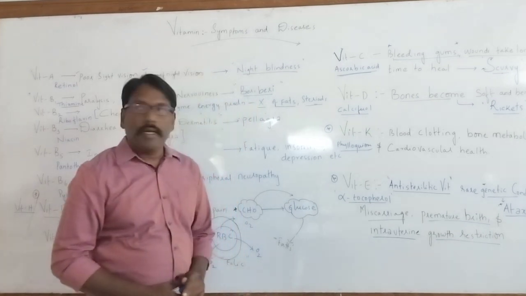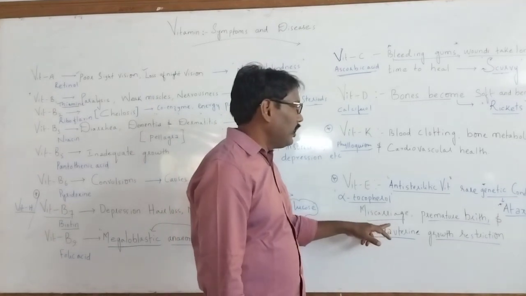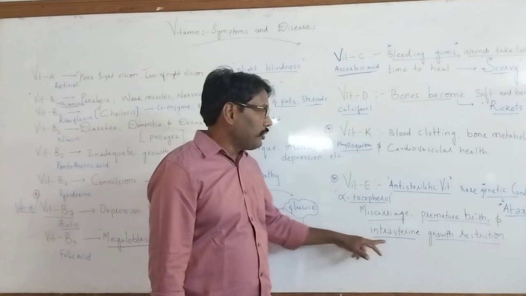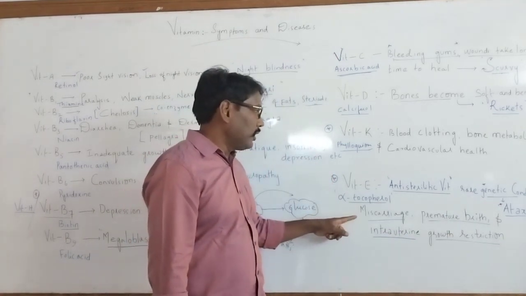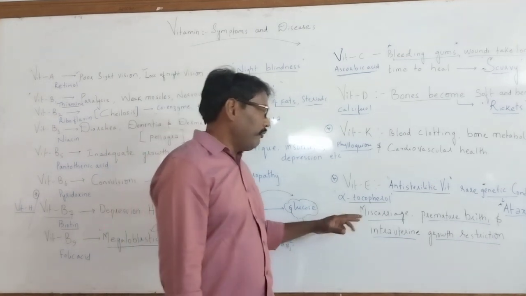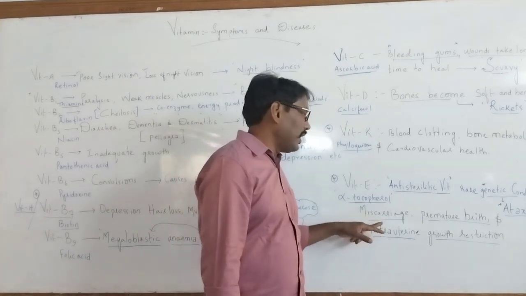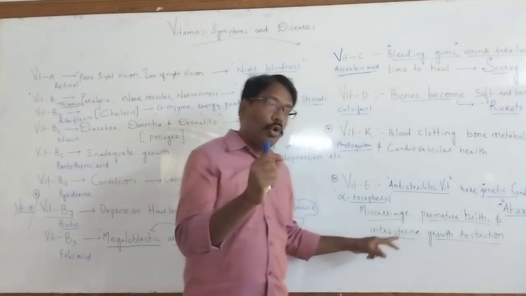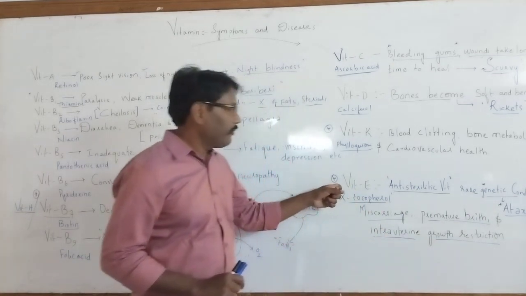In women, miscarriages can occur frequently, premature birth can occur in the newborn baby, and intrauterine growth restriction can occur. These three are important. Nowadays, in any competitive examination, we find these three terms: which vitamin is responsible to overcome the problem of miscarriage, premature birth, and intrauterine growth restriction? Which vitamin? Vitamin E.